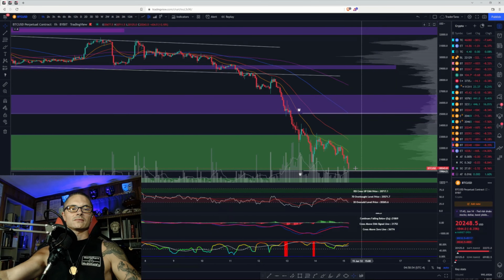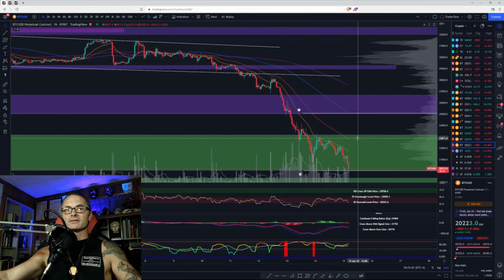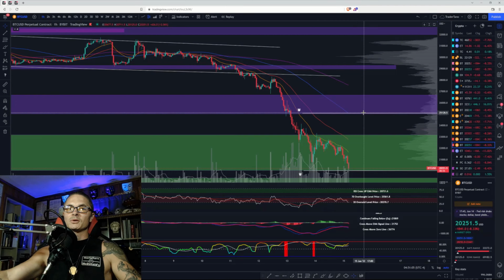So let's look at the bearish and bullish cases. Bullish case, best case scenario for me is that we get a range, and possibly a move up to the 100. I do not expect this thing to go above 25,000 if we even get a bounce up there. Best case scenario for me right now is that we get some sort of range. We have not really got a bounce yet. So that'd be the bullish case. We need to get back to this 50.